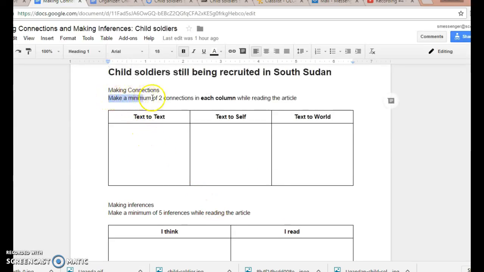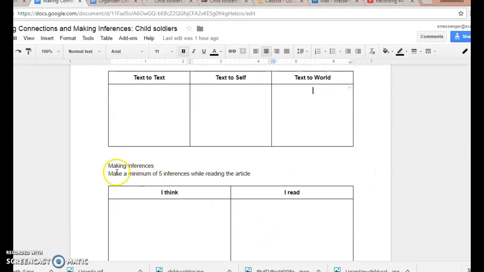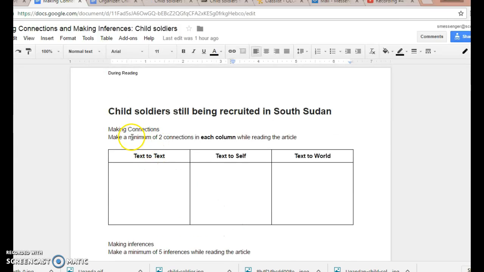You need to make a minimum of 2 connections in each column while reading the article. So 2 text-to-text connections, 2 text-to-self connections, and 2 text-to-world connections. Then you need to make a minimum of 5 inferences while reading the article. Remember, minimum is provincial standard, which is level 3. So if you want more than a level 3 on your making inferences and making connections, you will do more than the minimum.